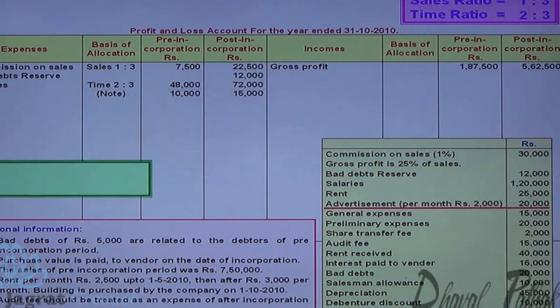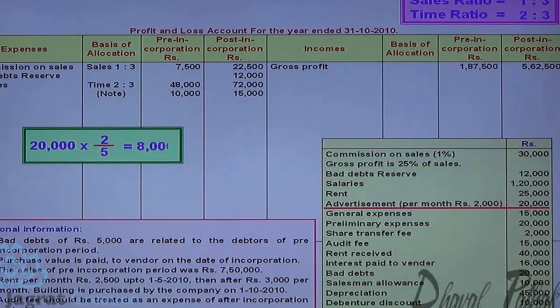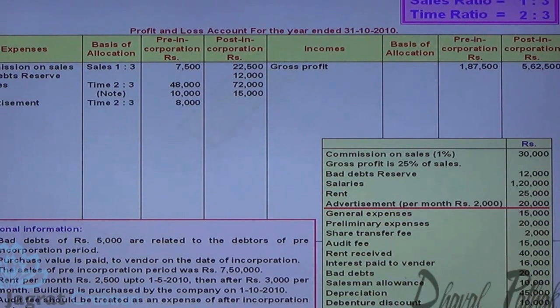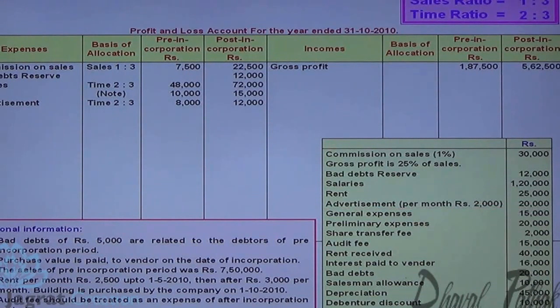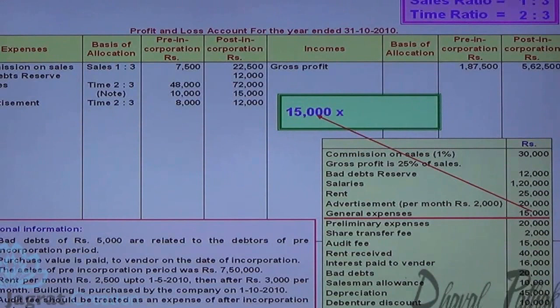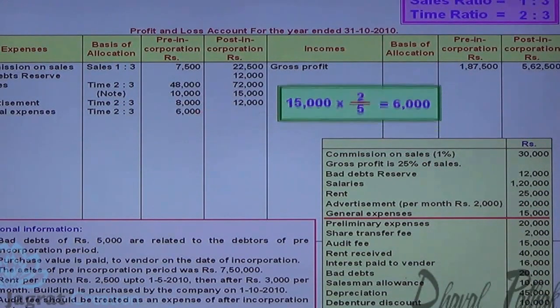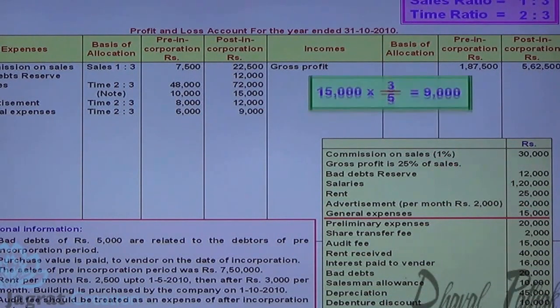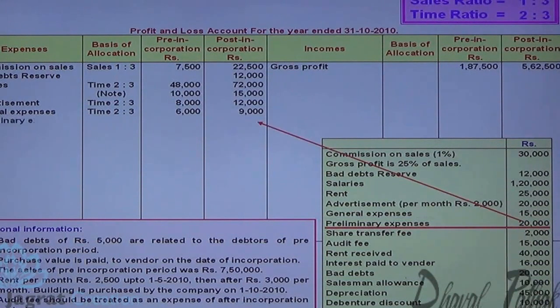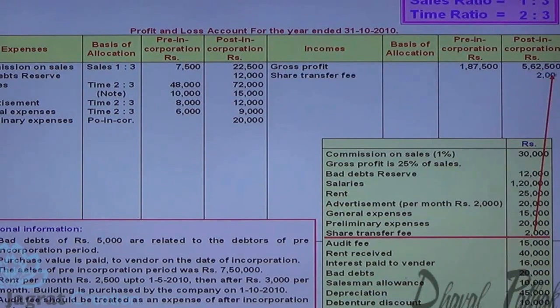So 20,000 into 2 by 5 pre-incorporation, 20,000 into 3 by 5 post-incorporation. General expenses distributed in the time ratio 2:3, 15,000 into 2 by 5 pre-incorporation 6,000, post-incorporation 15,000 into 3 by 5, 9,000. Preliminary expenses are a post-incorporation expense. Share transfer fees and income are post-incorporation income, credited to profit and loss account.